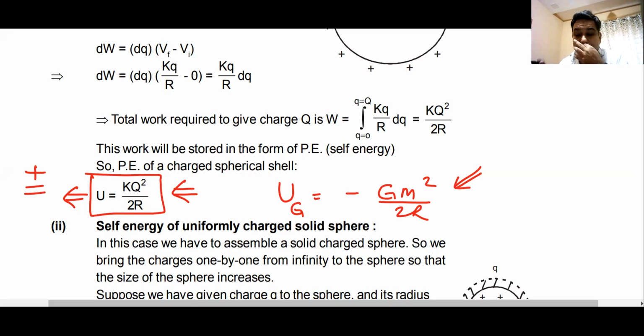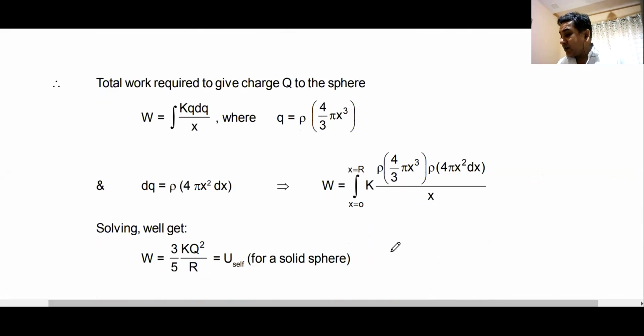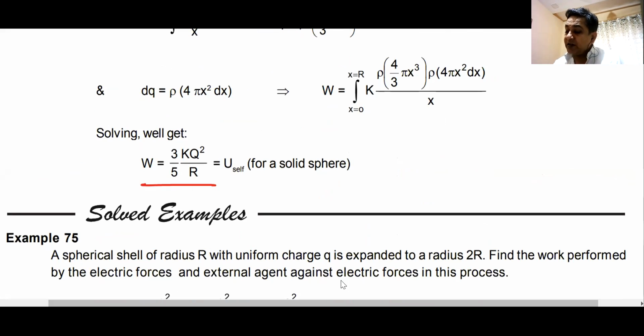For a shell, it is kq square by 2r. For a non-conducting sphere, it is 3 by 5 kq square by r. For the earth, the gravitational self energy is minus 3 by 5 GM square by r. Will you remember this? Can I have some raised hands that you will remember this?